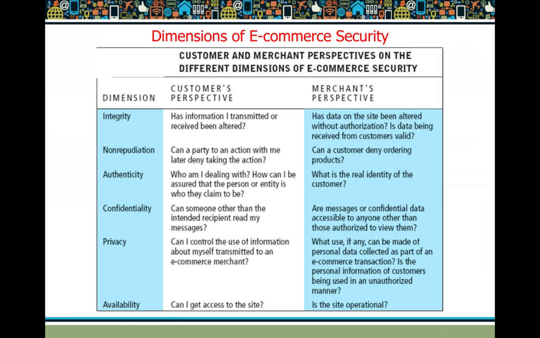of view. So for every dimension, we're going to see what the customer's perspective of that particular dimension is and what the merchant's perspective is. So every dimension we are going to learn from two angles, the customer point of view and the merchant point of view. So, customer and merchant perspectives on different dimensions of e-commerce security. The dimensions are integrity, non-repudiation, authenticity, confidentiality, privacy, and availability.